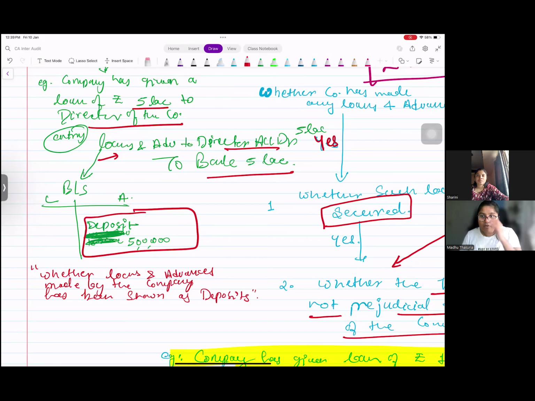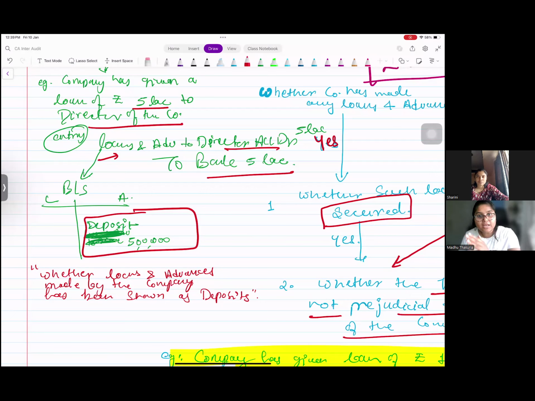No, no. You have to make sure that every loan is shown as a loan only to other people and not shown as a deposit. Because if you show that as a deposit, people will think, okay, the company had excess money, that is why they have deposited in the bank and they will earn interest and the money is secured. That is why you are trying to deceive the people. People will think, yeah, money is safe, it is with the bank, they will get the interest out of it. But instead of that deposit, actually this amount is a loan.